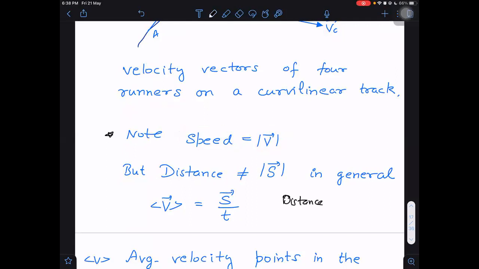Distance can be equal to magnitude of displacement if the path is a straight line, only in case of rectilinear motion. But one more thing should be said: if the path is straight, that is also not sufficient. The path is straight and the particle is not reversing its direction of motion. The particle is always moving in a single direction only, in one forward direction. Then only this will be valid, otherwise not.